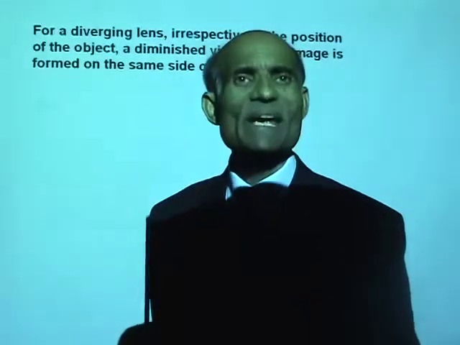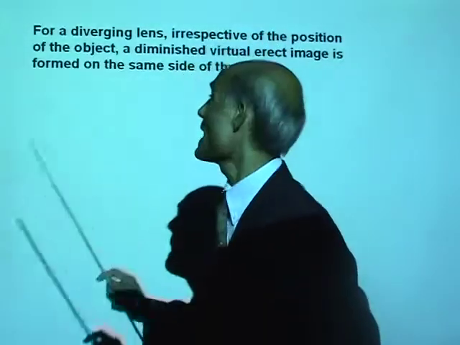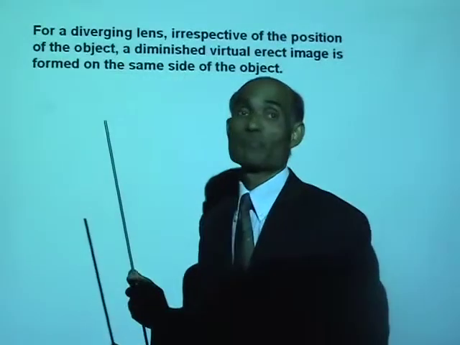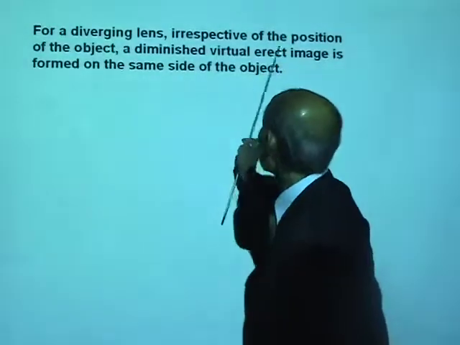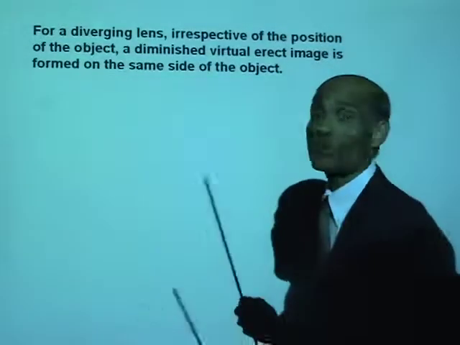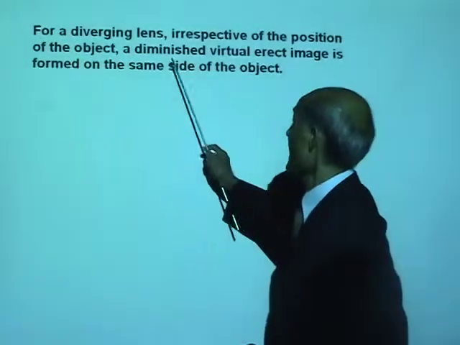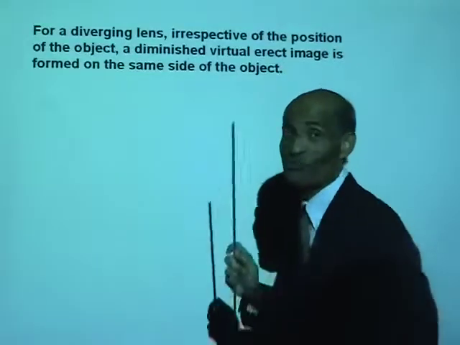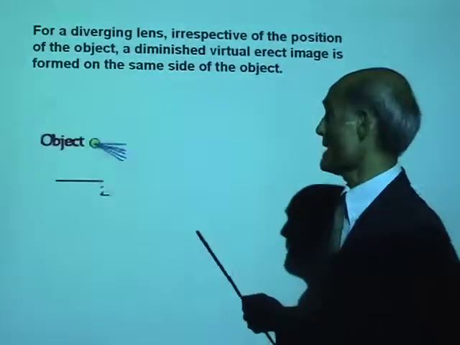Now what kind of image is formed by a diverging lens? Irrespective of the position of the object, a diverging lens always forms a diminished, virtual, erect image.